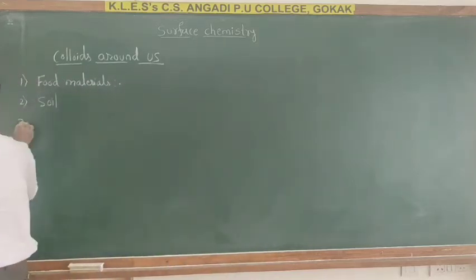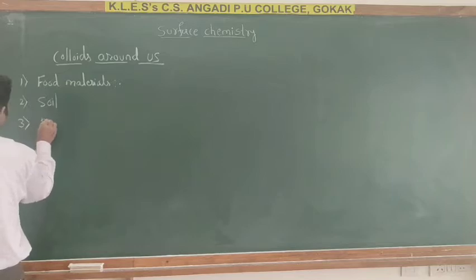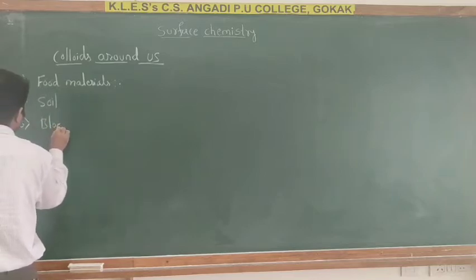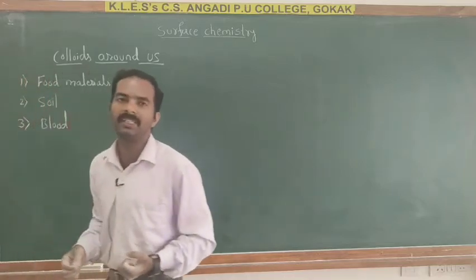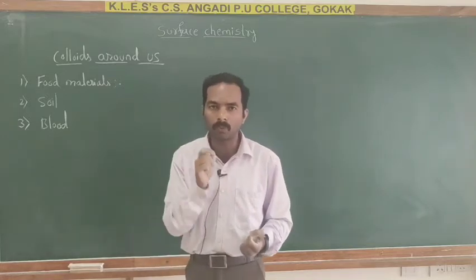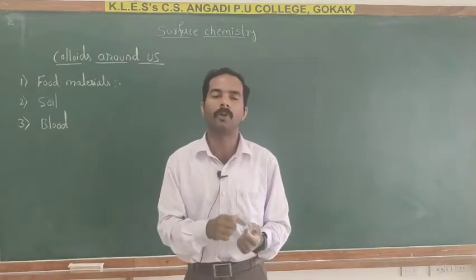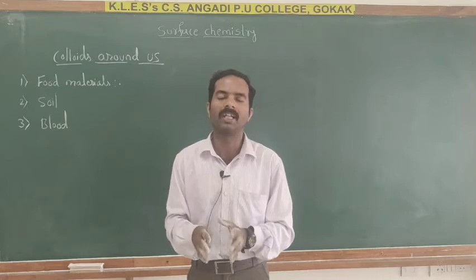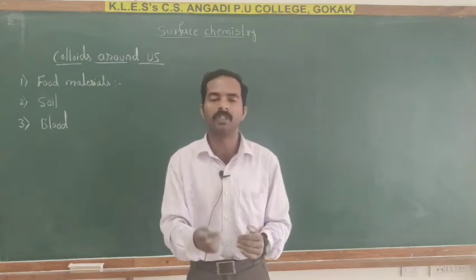Third one, blood. So here blood is the colloidal form of albuminoid.